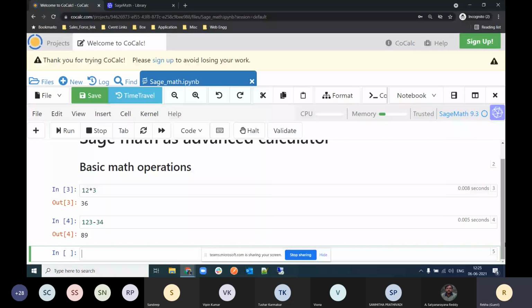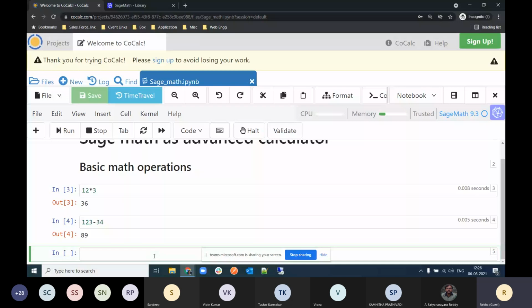Suppose you want to calculate an exponent. There are two options available in Sage: either the caret symbol for calculating the power, or the double asterisk. If you are familiar with Python, there is only one option there, the double star. It's the beauty of Sage that it is that user friendly, and you can calculate the exponent using both.